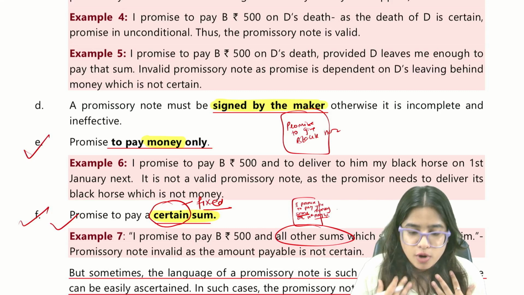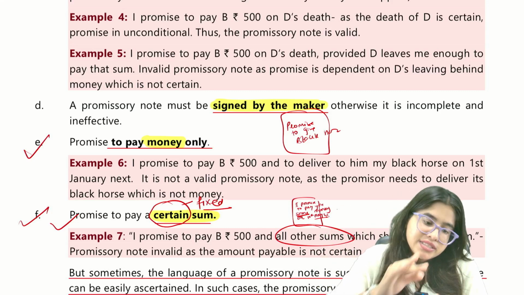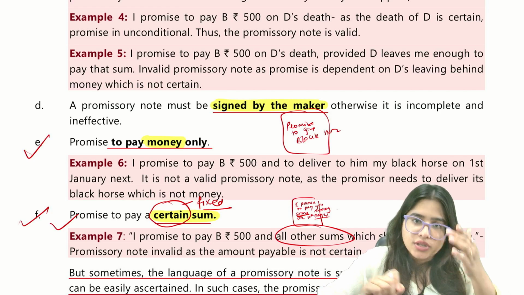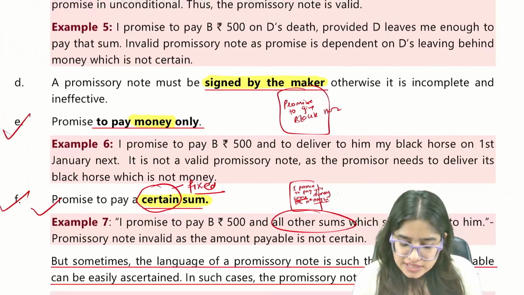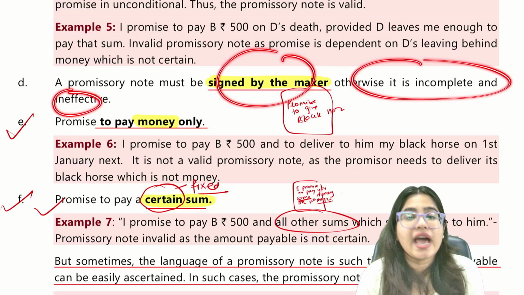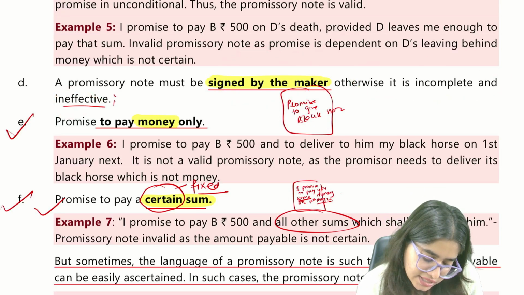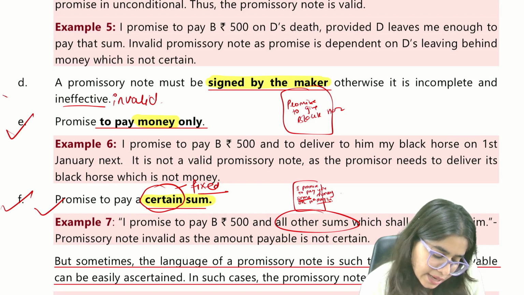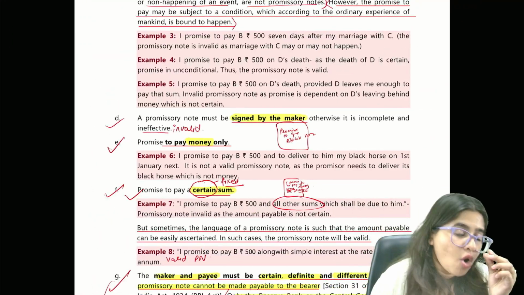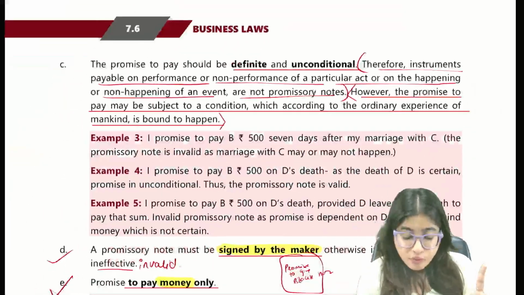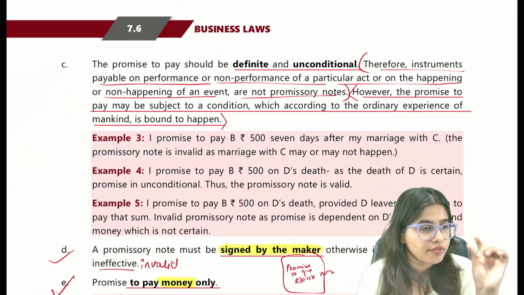For example, if I am promising to pay you 10,000 rupees, then it should have my signature. It will be valid only if it is signed by the maker. Otherwise, it is incomplete and ineffective. Ineffective means invalid in that particular case. We are done with all the characteristics of a promissory note except for one last, which is a little technical. That's why we'll do it at last.